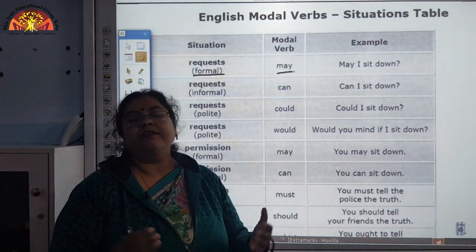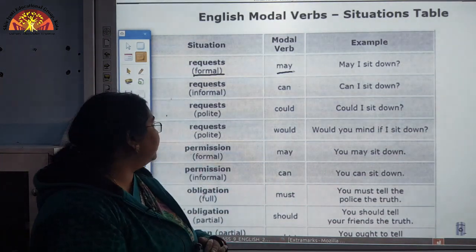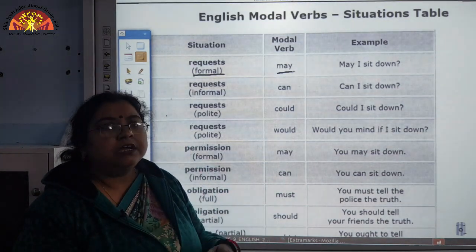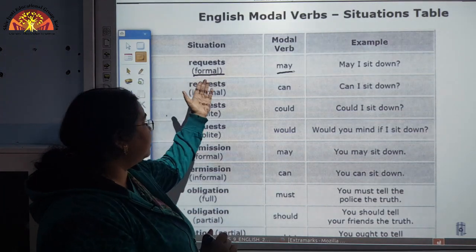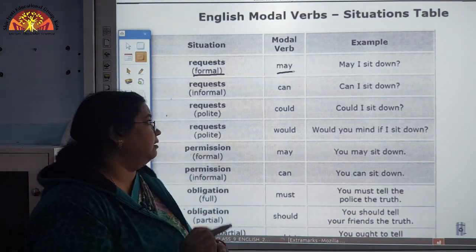In this manner we take formal permissions. We are making a request, and we are making it in a formal manner. So, we will use the modal may.